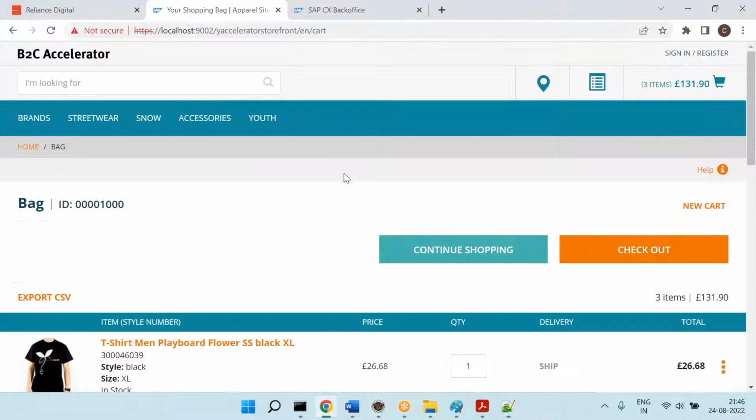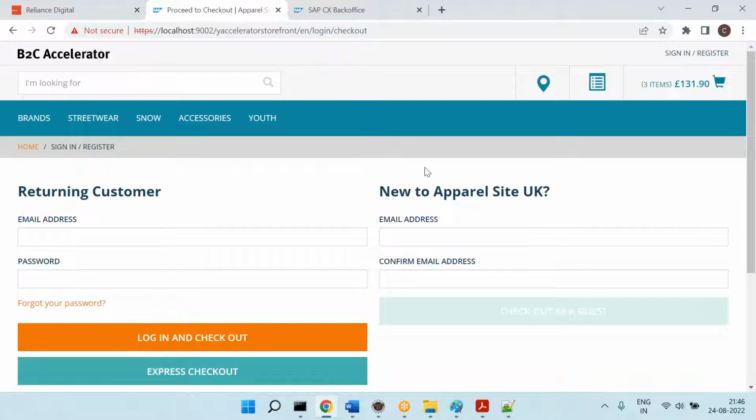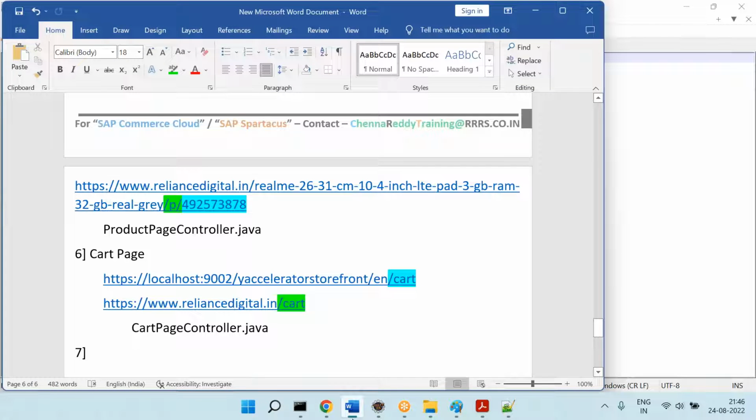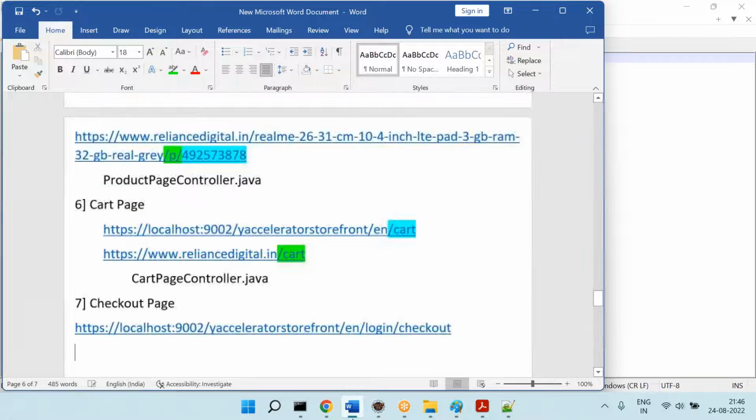Now, once you added the item to cart, what will you do? You click on checkout. So now this is the URL, and that is called the checkout page. In the URL you can see there is checkout.